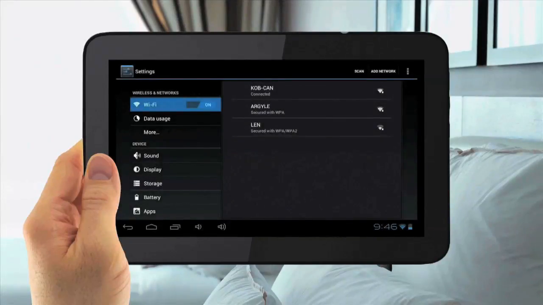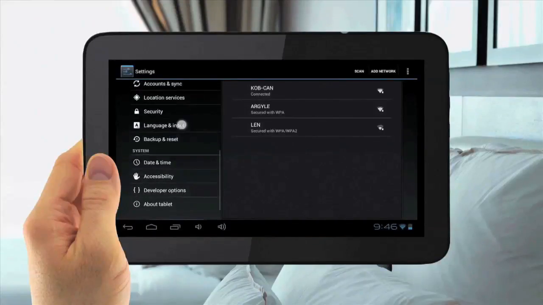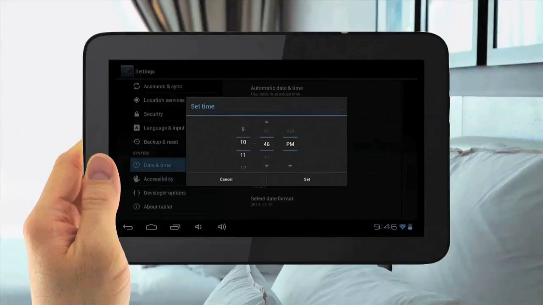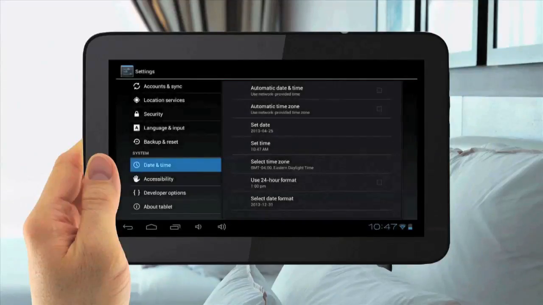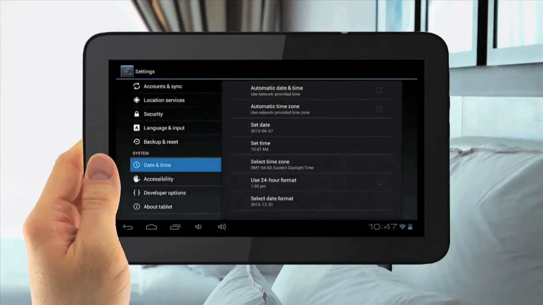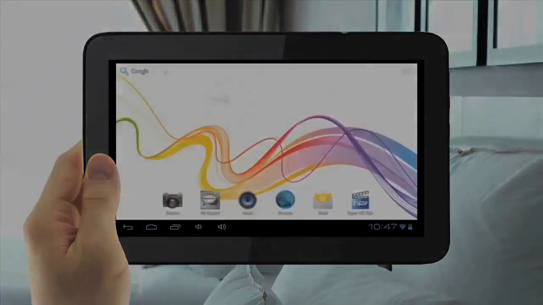Then slide down to Date and Time, select Date and Time, then go over to Set Time, then hit Set, then go to Set Date. Select the date, then tap Set, then hit the Home button in the bottom left to go back to the home.